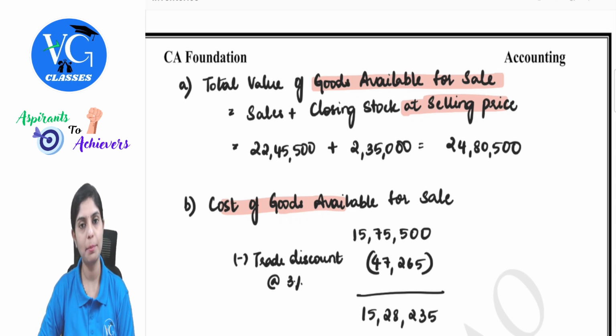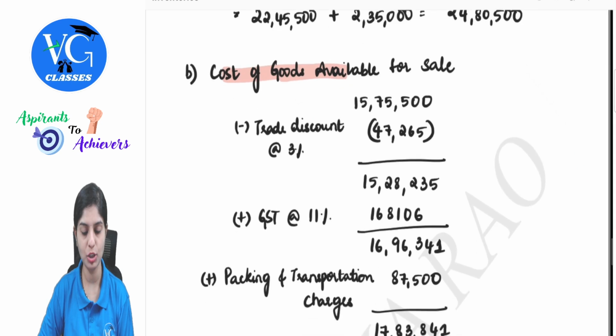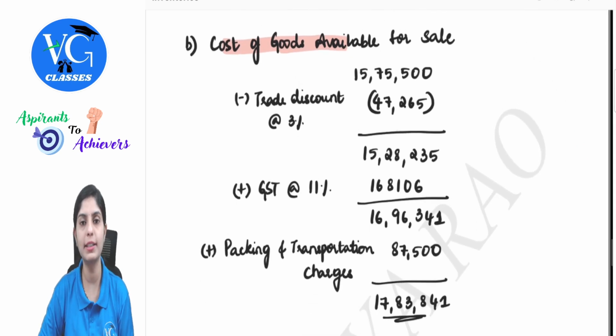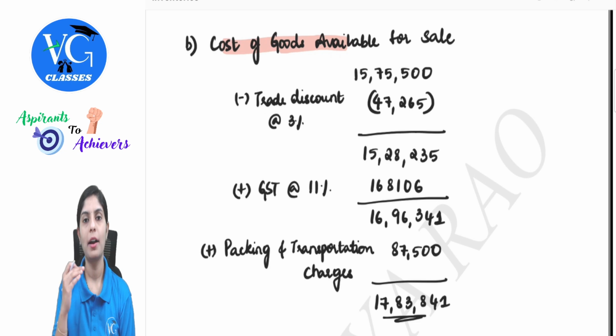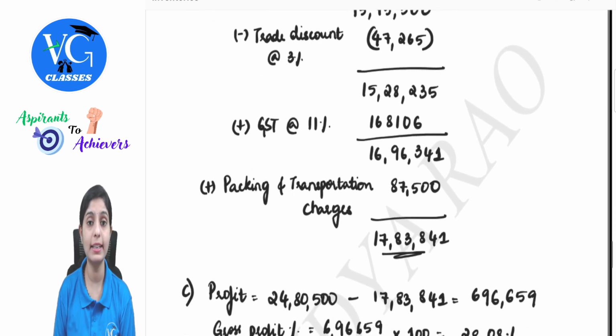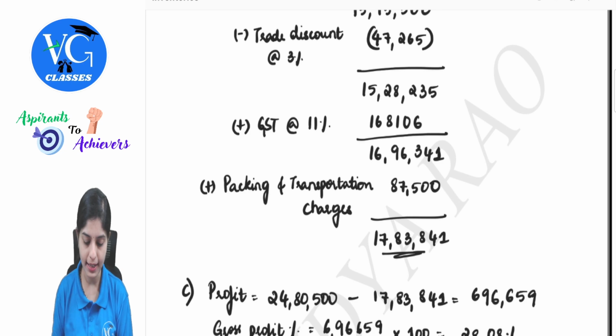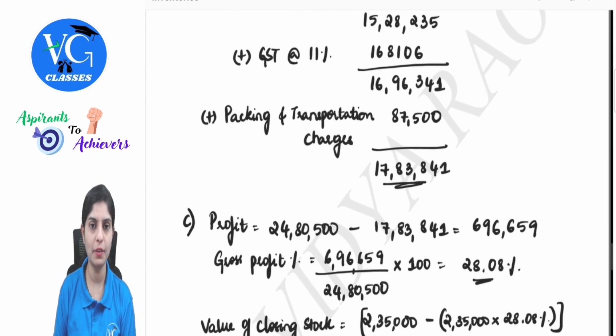And then in step 2, take total cost of goods available for sale. You will take the purchase price. If there are some elements like discount, GST or any taxes, make sure you are only taking non-recoverable tax here. Take out the discount first and then add tax, and then if there are any direct expenses, only direct expenses, remember that only those things will be added. That will be your cost of goods available for sale.